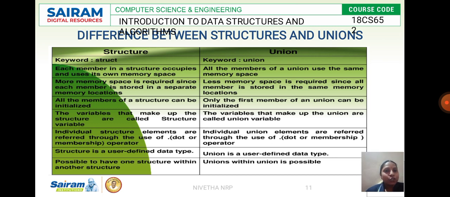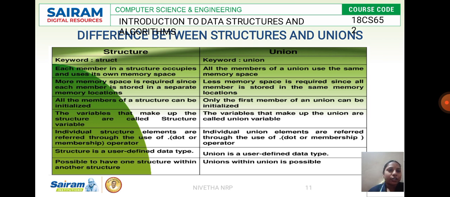The variables which are created under a structure are called structure variables, and the variables under a union are called union variables. Here, all your structure elements are accessed with the dot operator, and even here all your elements are accessed only through the dot operator.